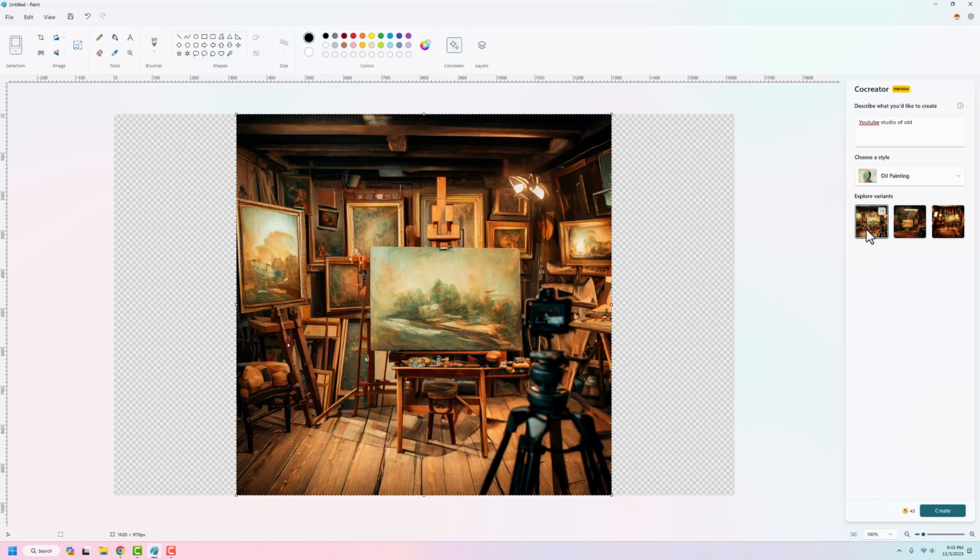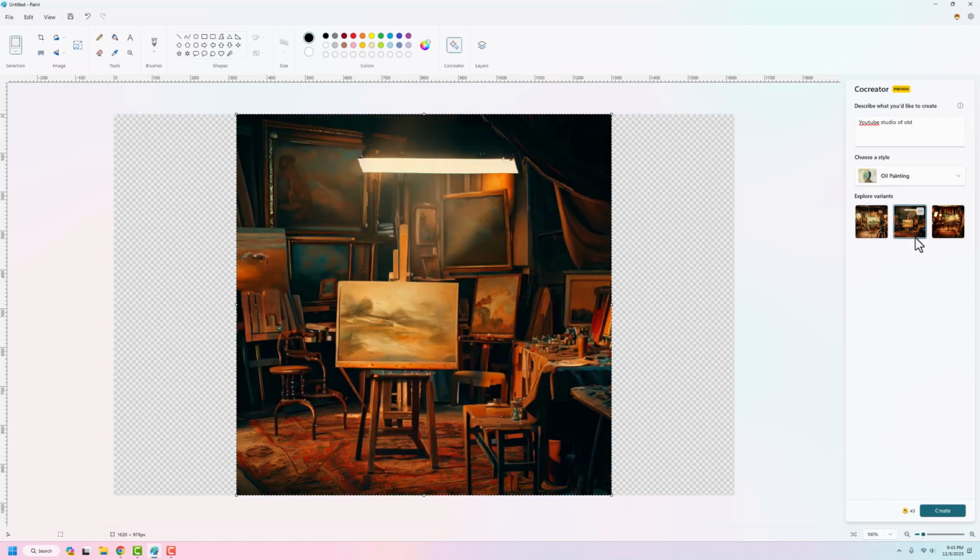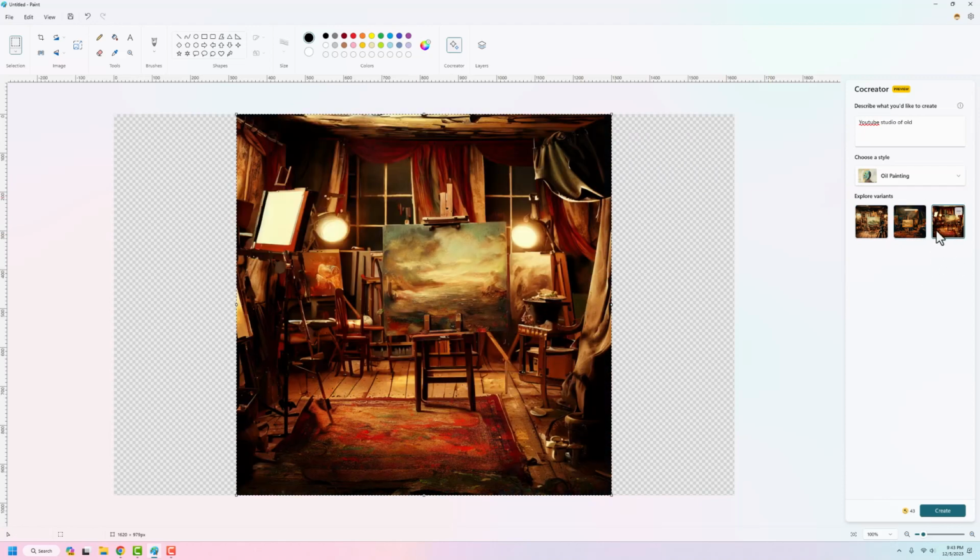We have an oil painting of a YouTube Studio of old. Obviously, there's paintings, and then we have an out-of-focus camera, a very tiny camera on a very large tripod. We get a similar look here with some nice lighting. And I mean, yeah, paintings kind of were the YouTube Studio of old.